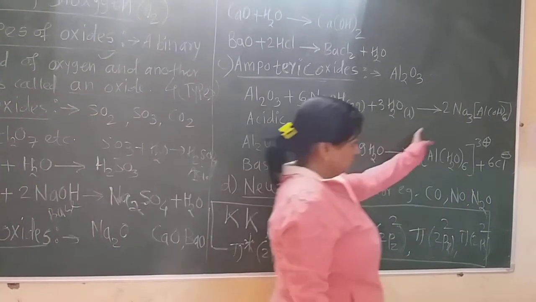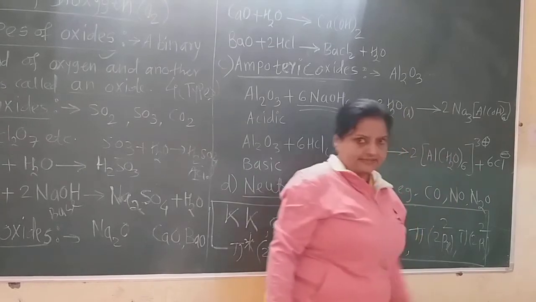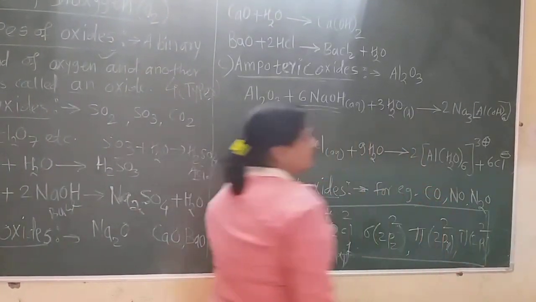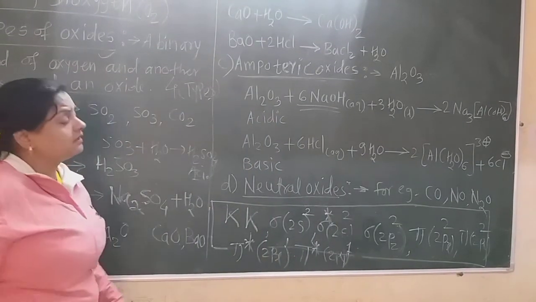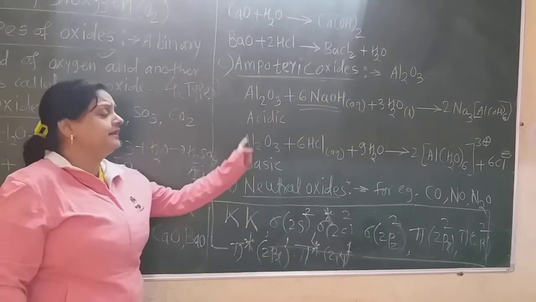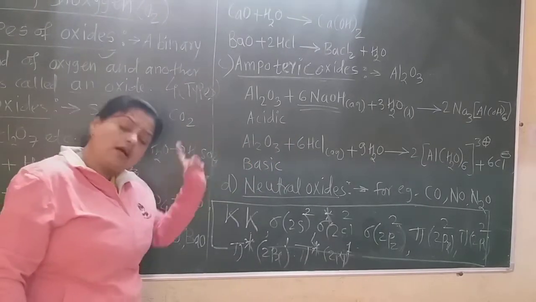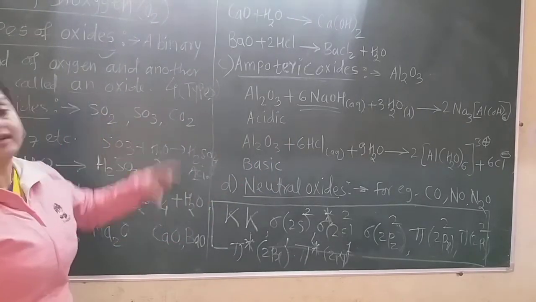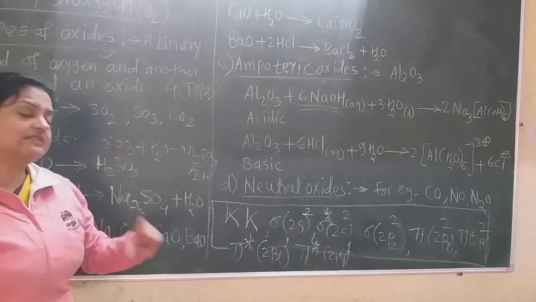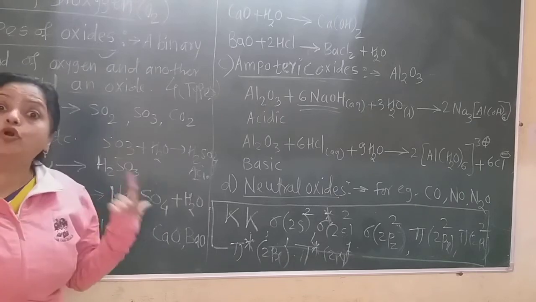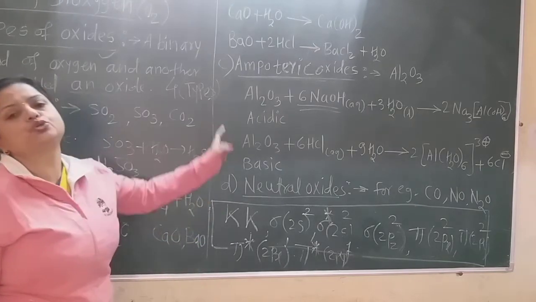This is totally one compound, that is, the salt, because here are the positive and negative charges. So that is also a salt. And when alumina reacts with the acid to form such salts, then definitely it is the basic oxide. Now, this question is always asked in the examination: prove that alumina or aluminum oxide is an amphoteric oxide. Then you must give these two reactions.